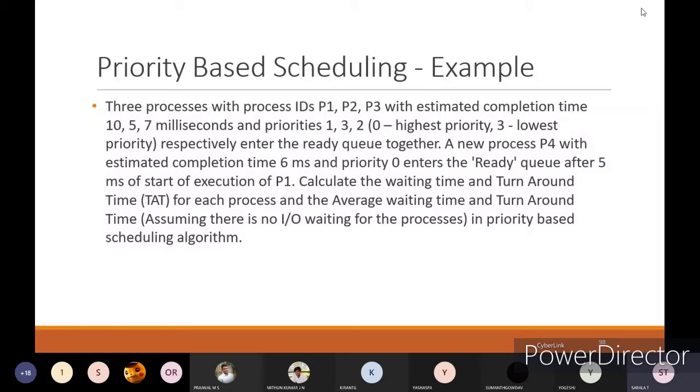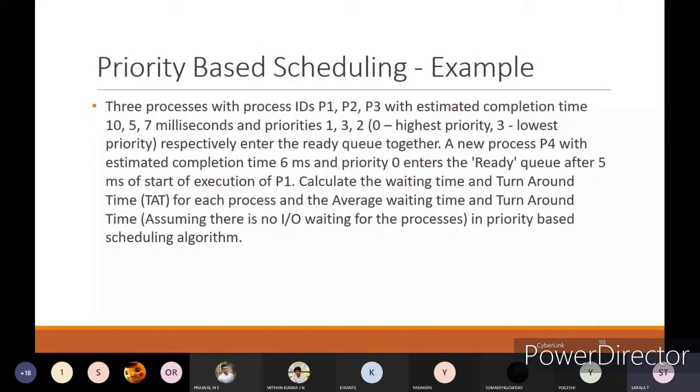One second. Is it audible? Because it's giving some error in the program, that's why.